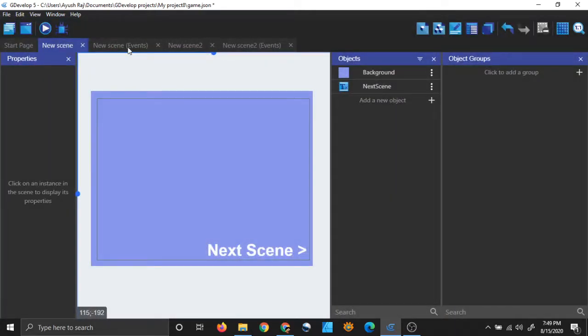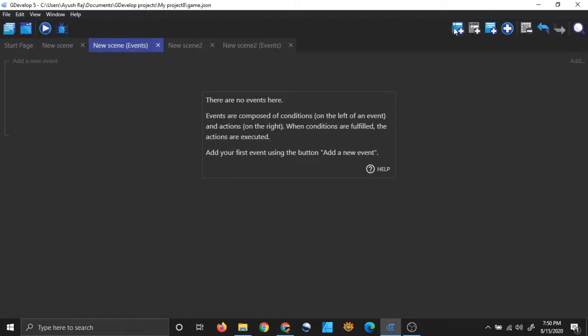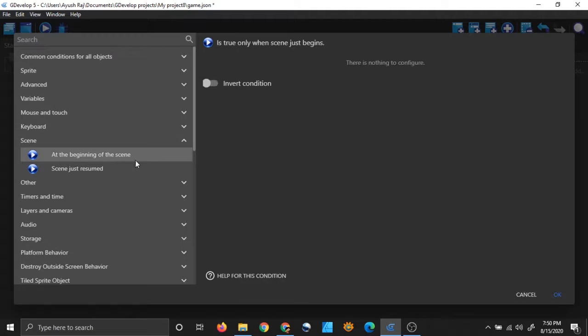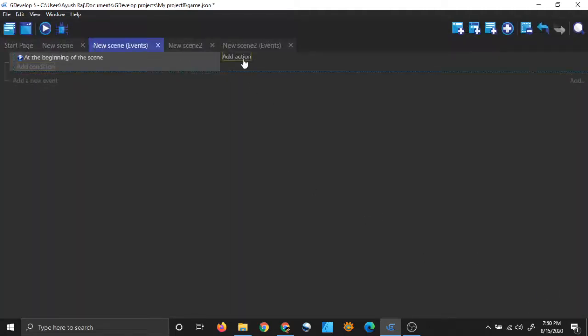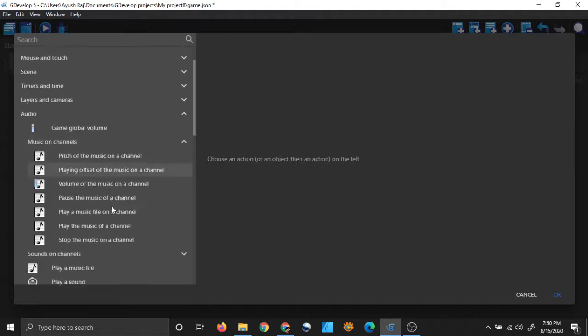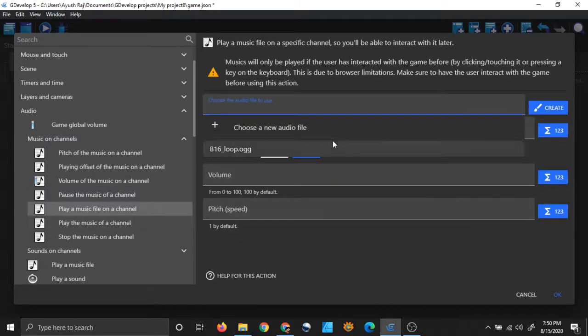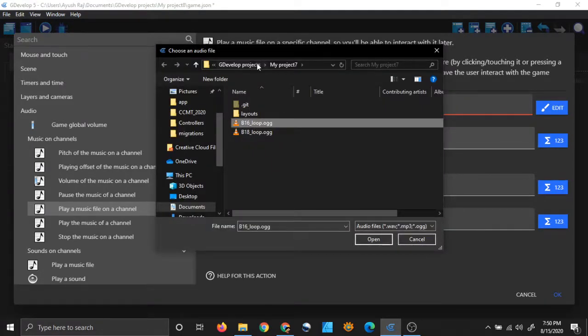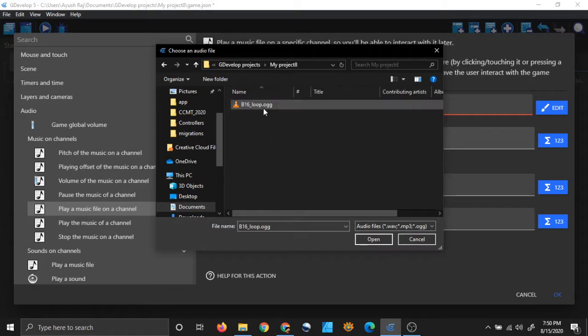Now let's start writing some code. Add a new empty event, add condition scene at the beginning of the scene, and add action. Go to audio and music on channels and play a music file on a channel. For music file, I will choose a music file which I have in my game folder.